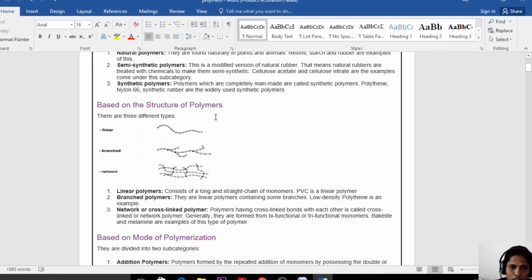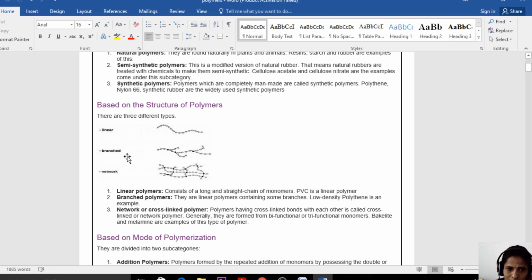Based on the structure, polymers are classified into three types: linear, branched chain and three-dimensional polymers. Linear polymers are those where the monomers are arranged in a straight chain manner. In branched chain polymers, one monomer is bonded as branches and another monomer forms the straight chain.